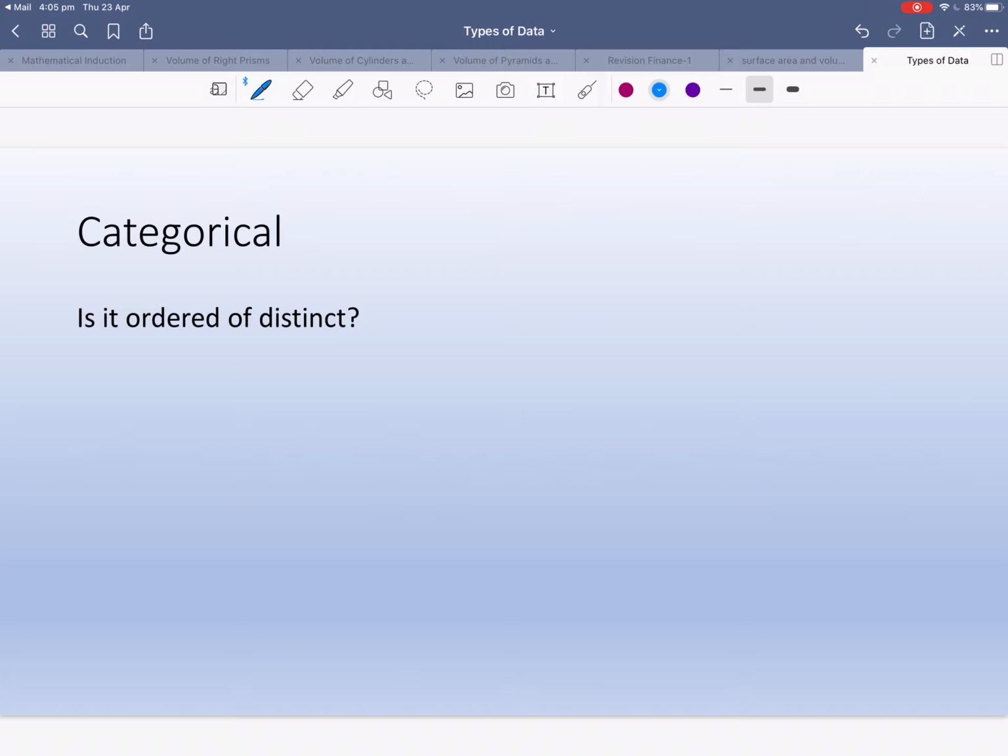One of them is categorical. Okay, so categorical is, as the name suggests, categories. So, for example, we can say, "What is your favorite color?" All right, so that is a category, because we haven't got a number involved. It's not a scale or anything, and you can say red or you can say blue and stuff like that.